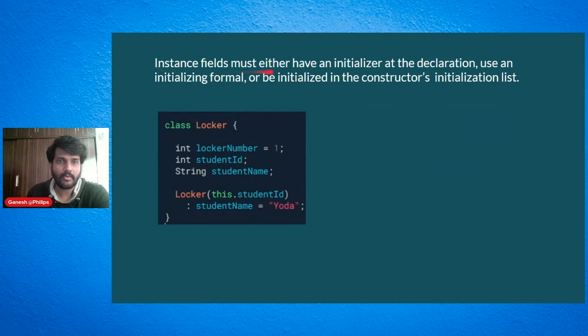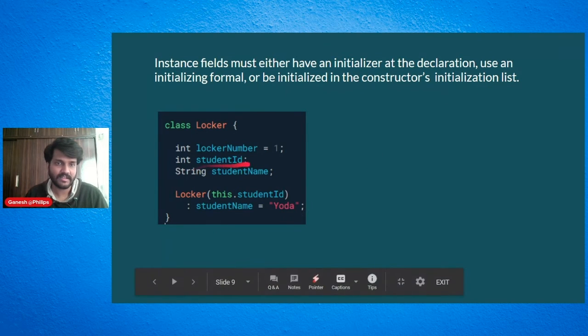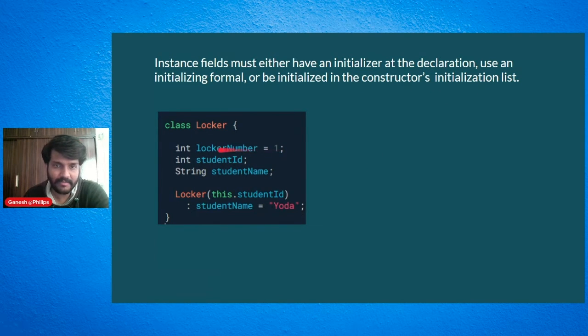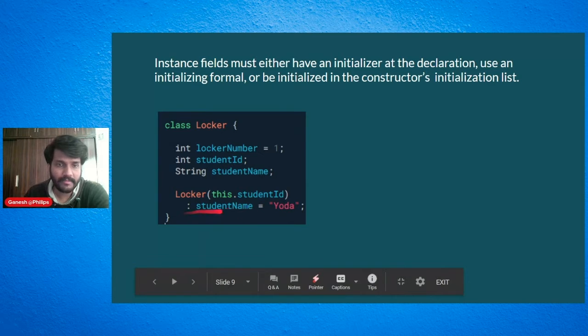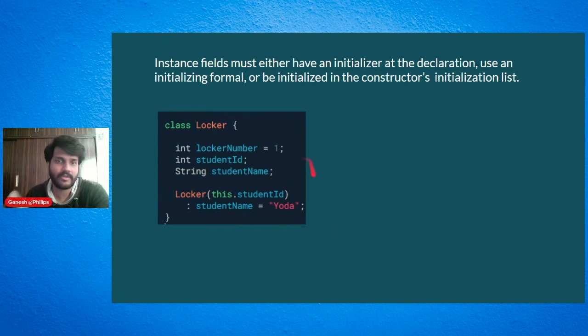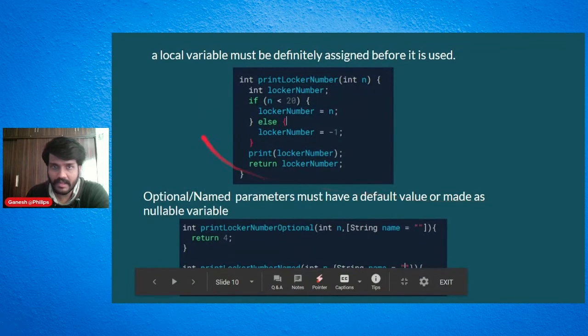Now let's see instance fields. When an instance field is given, it must either be initialized at the declaration, using an initializing formal, or be initialized in the constructor's initialization list. If you see here, I have a variable which is initialized here, or if it is passed in the constructor, that is also okay, or it has to be initialized inside the constructor itself. These are three ways where you can initialize the instance fields, whether it might be a data type or anything like that.